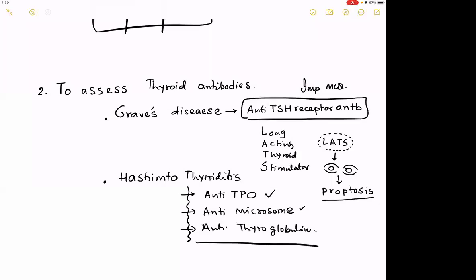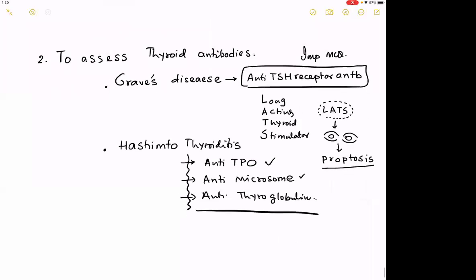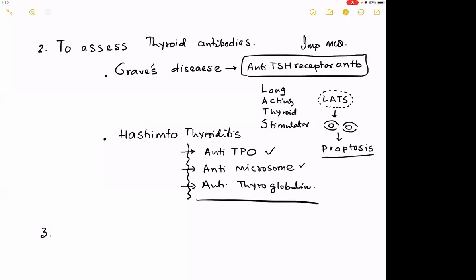So this is the second group of the test. We have done blood tests, we have talked about antibodies. Now let us talk about the third group. The third group are tumor markers.